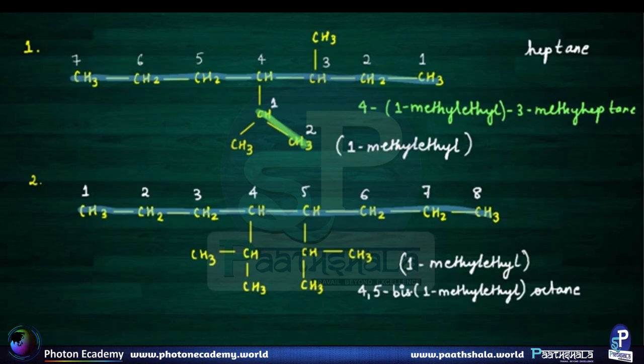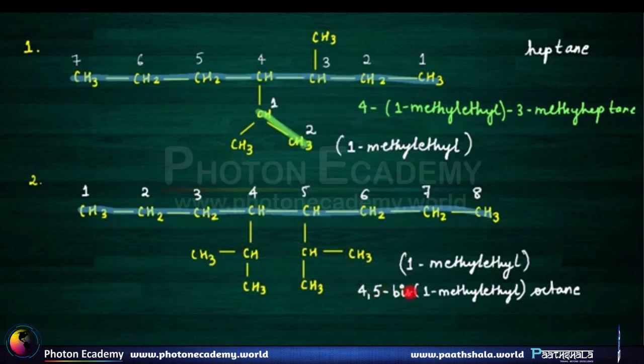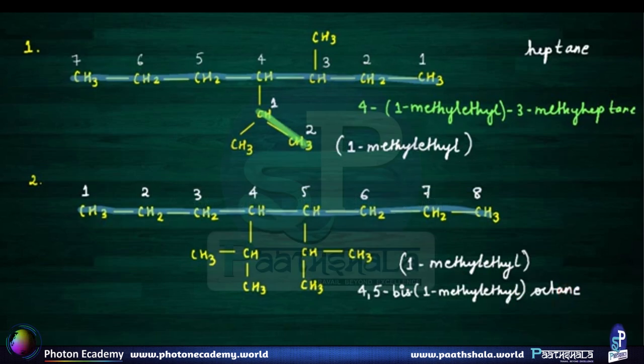The important rules to be remembered are that between two numbers there is a comma, between a number and a word there is a hyphen, as you can see over here also and here also, and between a name and a name there is no gap. So please do remember these points, they are very important, and these are the names for these complex substituent alkanes.